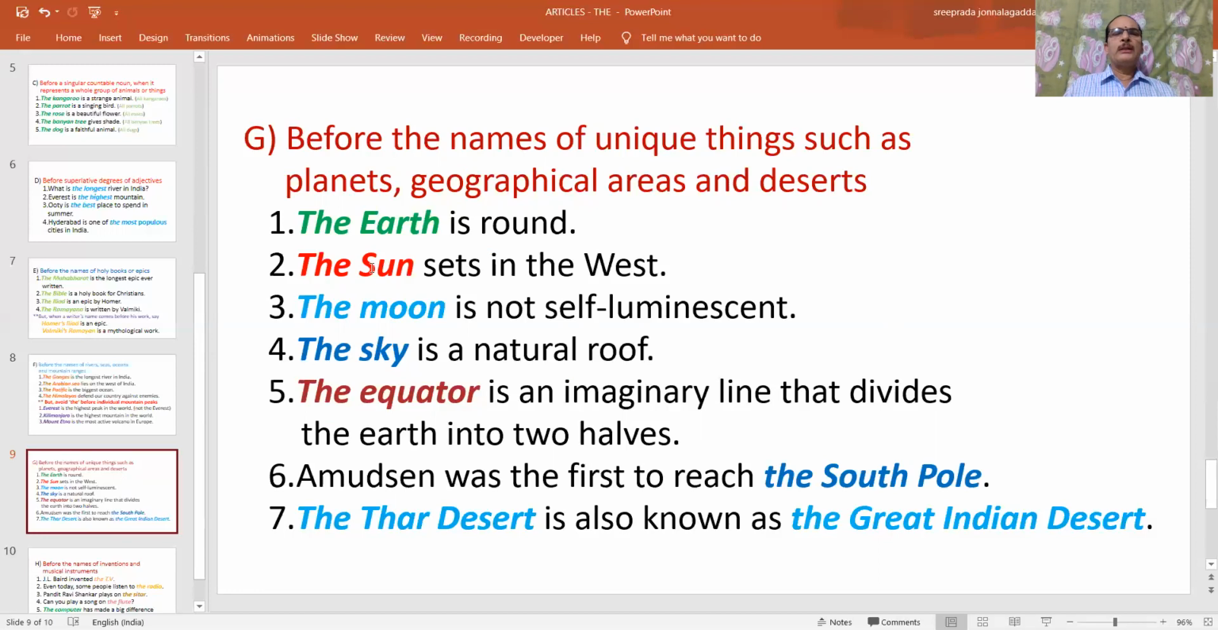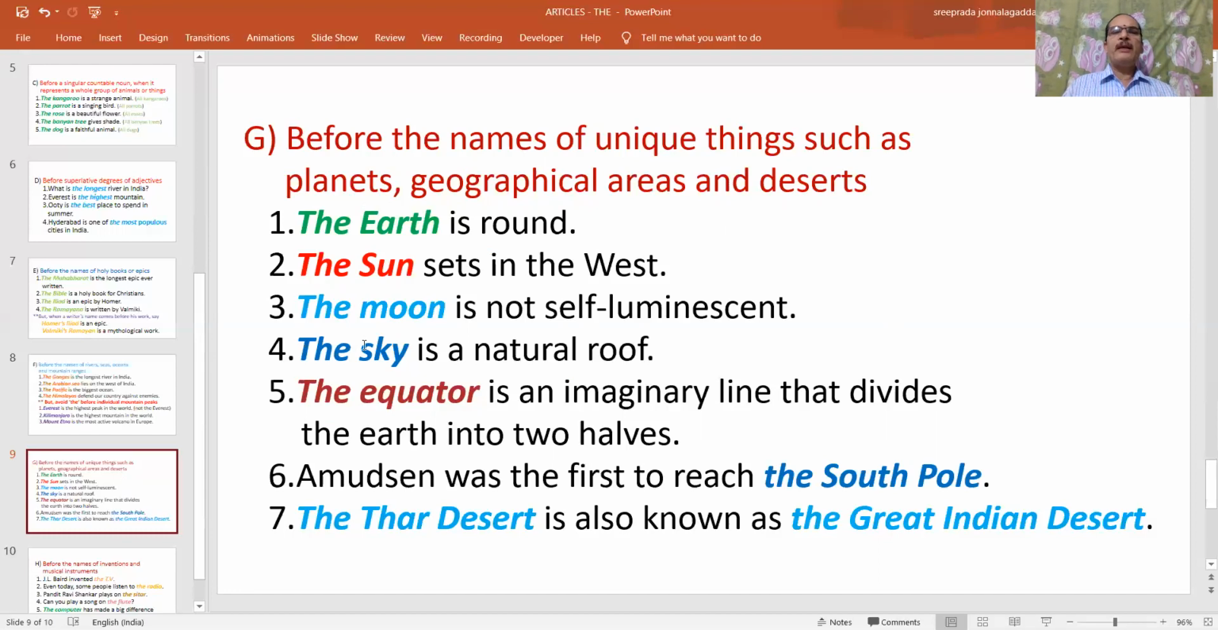That's why the sun. The moon is not self-luminescent. The sky is a natural roof. So these are all unique things, things of single nature. That's why we have to use the before them.